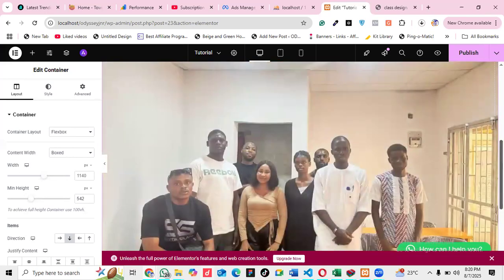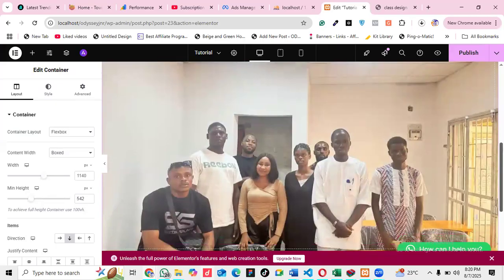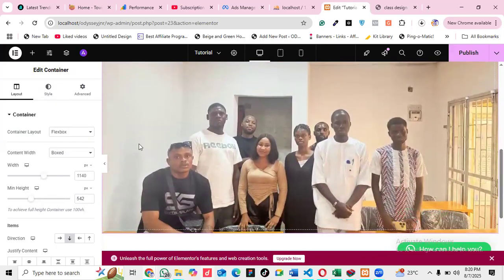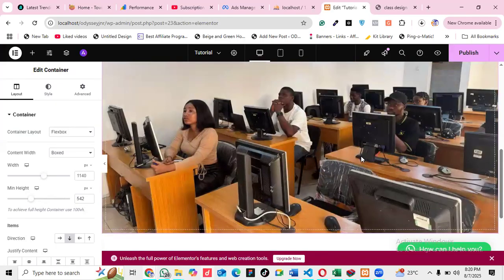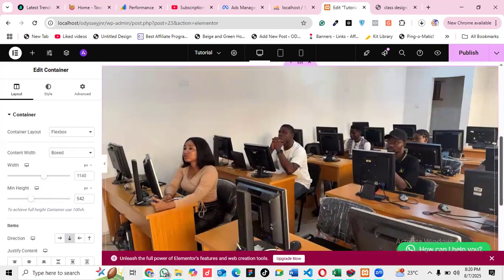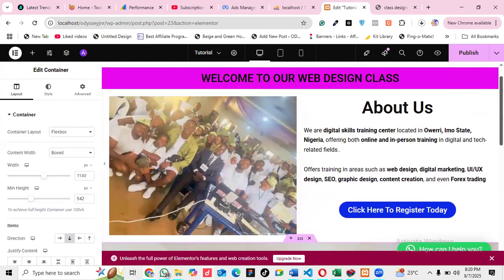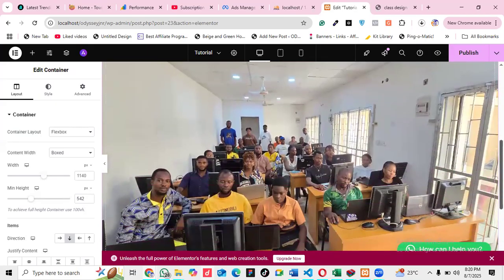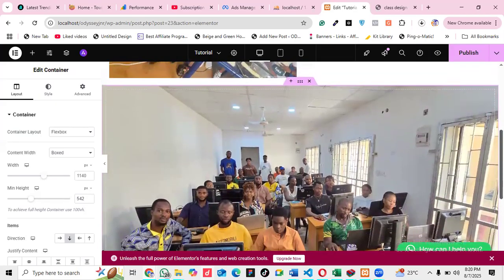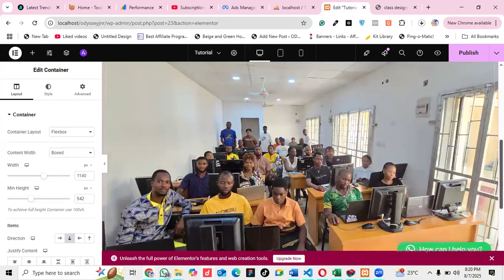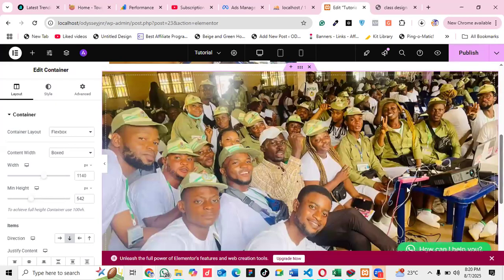Once you can see now, the image is just changing by itself. That is what you can be able to do with this. Remember what I used was called slideshow. That is what I used to achieve this particular one now. Okay, so let's see how this our design is turning into now. You see the design. This was my training with most of my students.